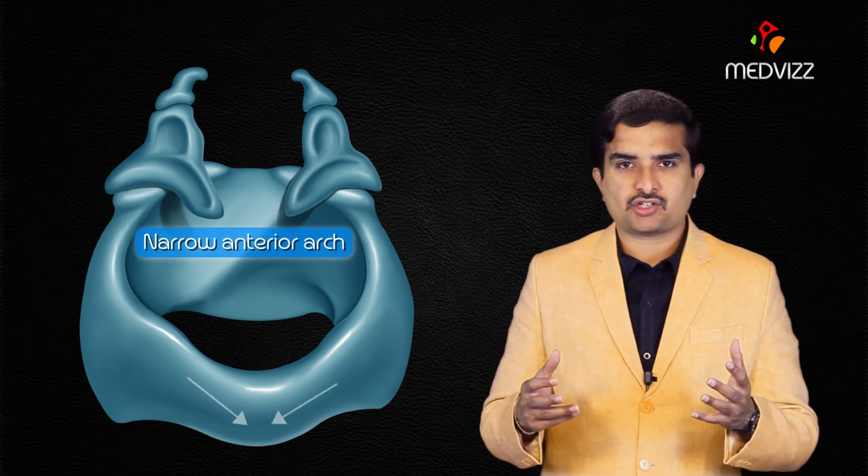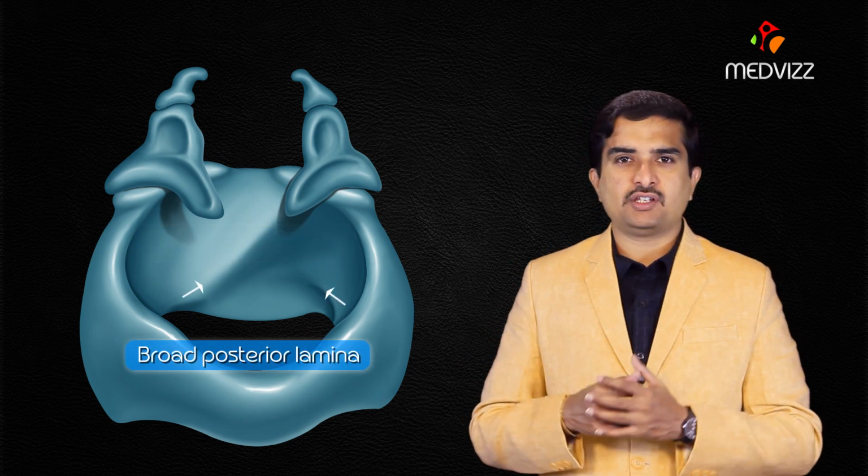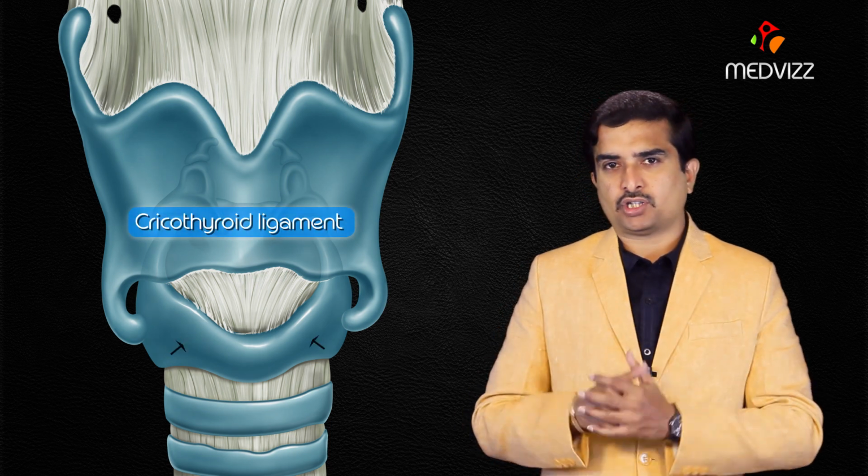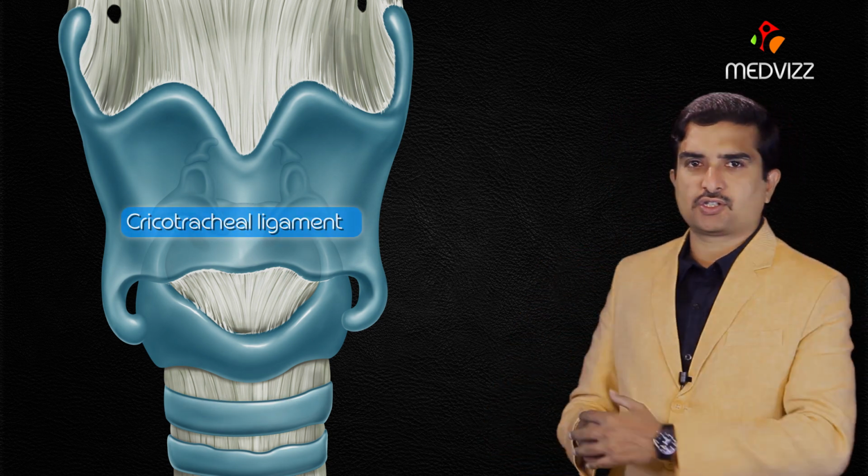And the next is cricoid cartilage. It is composed of a narrow anterior arch and a broad posterior lamina. And what is the arch? This arch connects the thyroid cartilage superiorly via median cricothyroid ligament and the first tracheal ring inferiorly via cricotracheal ligament. And the next is lamina.